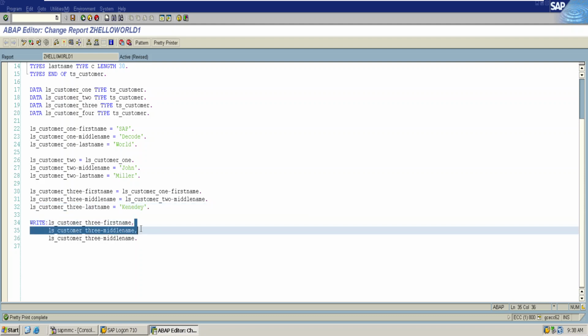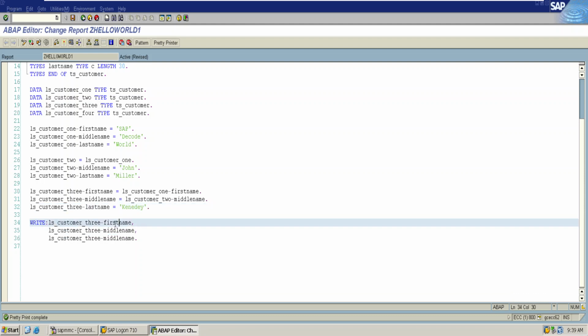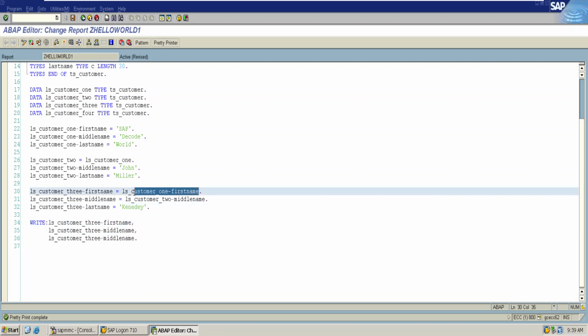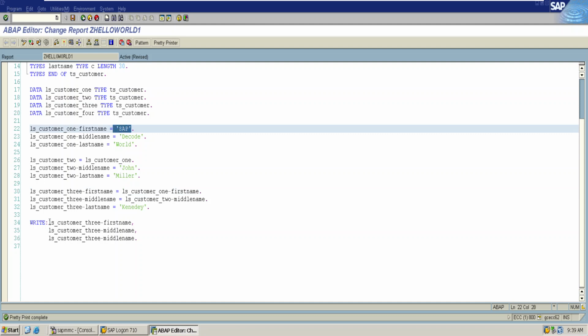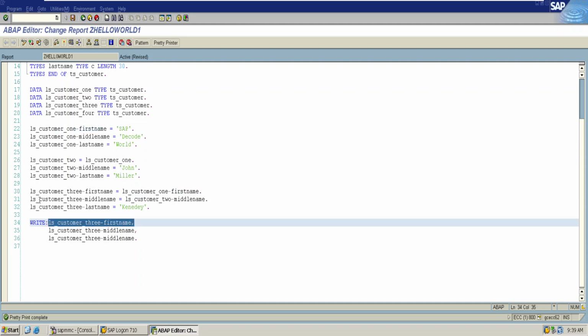Thus the output should be as I have copied first name from ls_customer1 to first name of ls_customer3, so the value of customer 1 first name, SAP, will get copied to first name of customer 3.